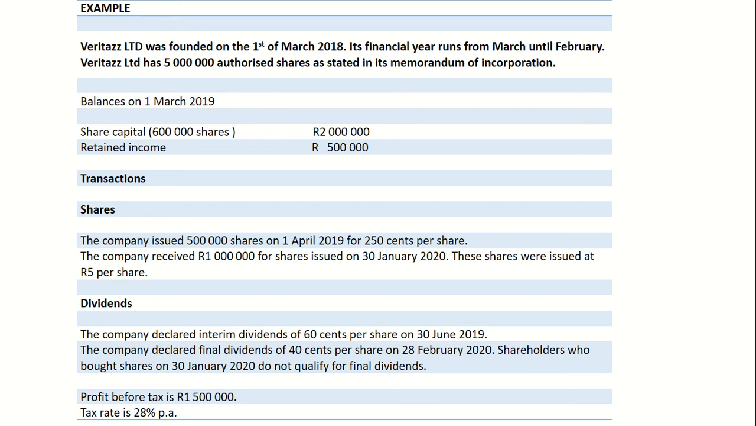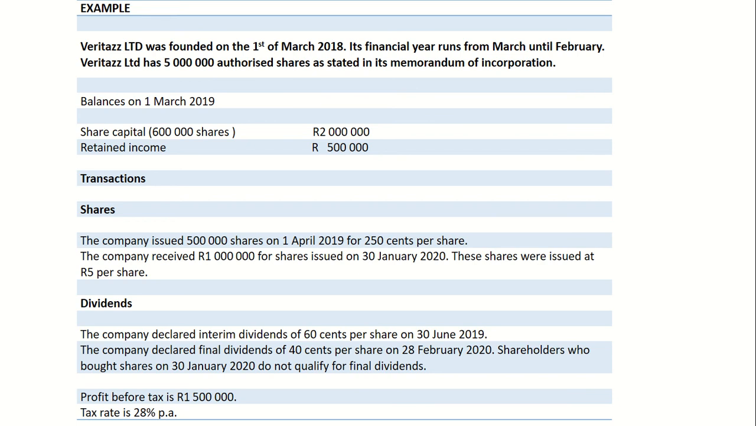We've got retained income, which is a balance of unused profits at the beginning of this current financial year. So unused profits will be 500,000 rand. Now shares: the company issued 500,000 shares on the 1st of April 2019 for 250 cents per share, and then we received 1 million rand for shares issued on the 30th of January 2020. These shares were issued at 5 rand per share. Dividends: the company declared interim dividends of 60 cents per share on the 30th of June 2019. The company declared final dividends of 40 cents per share on the 28th of February 2020.